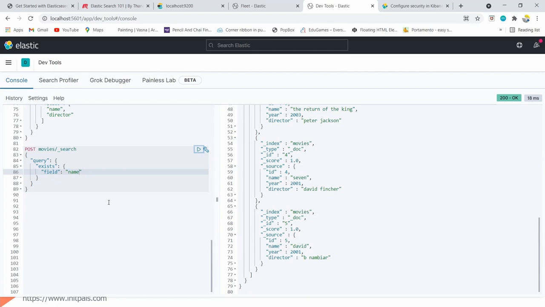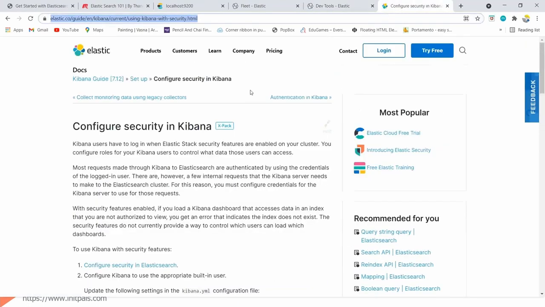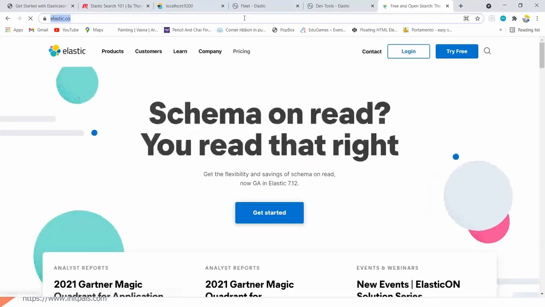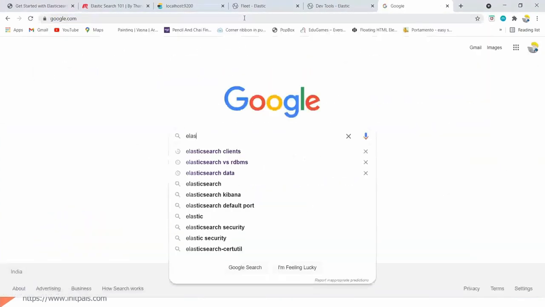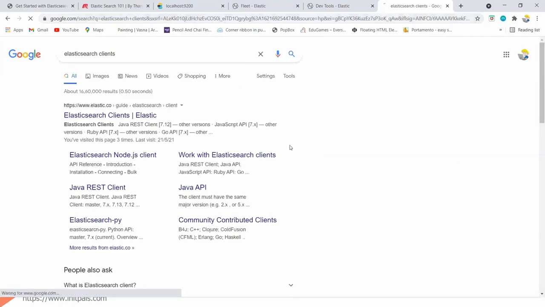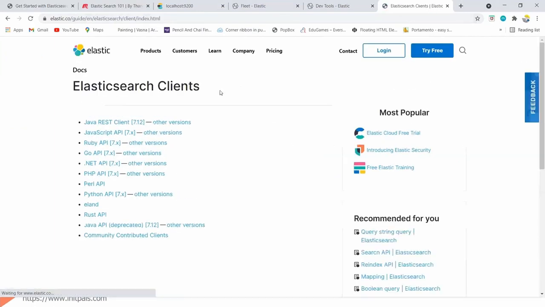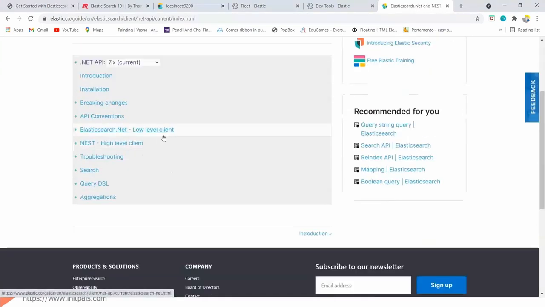Okay, what else? Let's try sorting. Basically, in Elasticsearch we have clients.